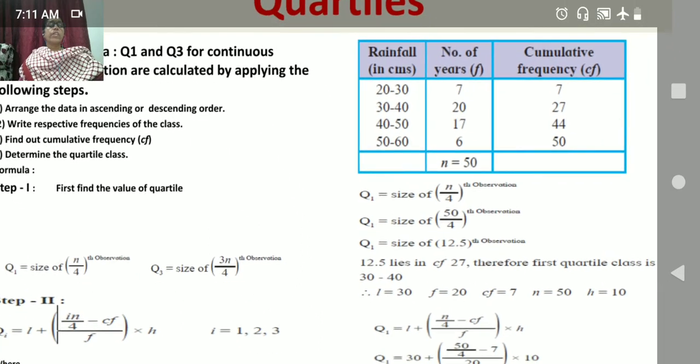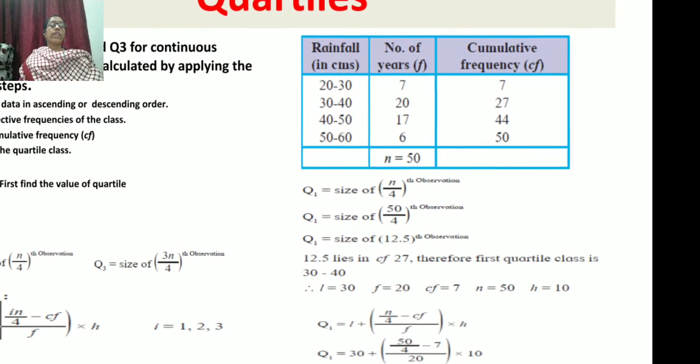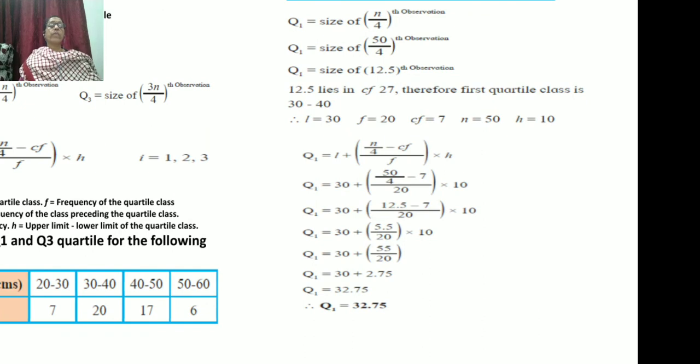the frequency is 20, and n is equal to 50. Now h is equal to, what is h, we discussed that. h means the difference between the lower limit and the upper limit. The lower limit is 30, the upper limit is 40, and the difference between the two is 10, so h is 10. Now we have to put these calculated values into the formula.